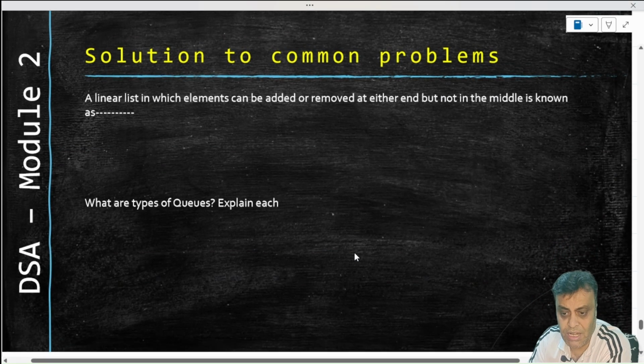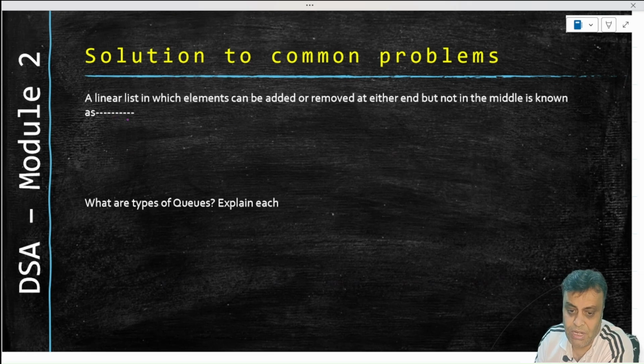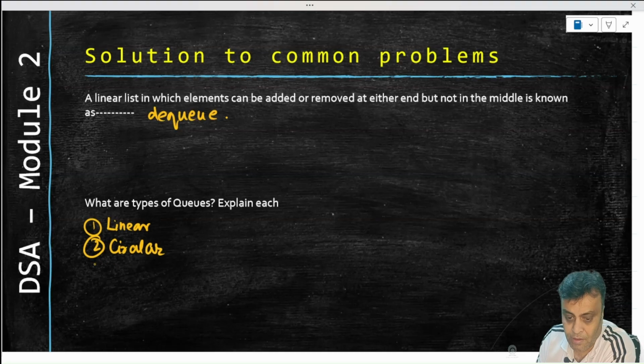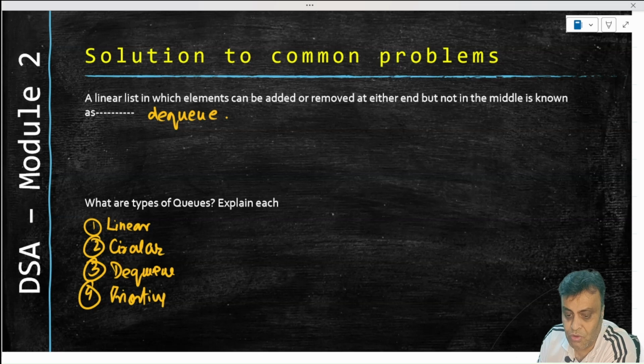A linear list in which elements can be added or removed at either end but not in the middle is a DQ, right? Let me write this here. What are the types of queues? We know the types of the queues: a linear queue, a circular queue, a DQ, and a priority queue. So these are the types of the queue. These two are covered in the last lecture. These two are covered in today's lecture.